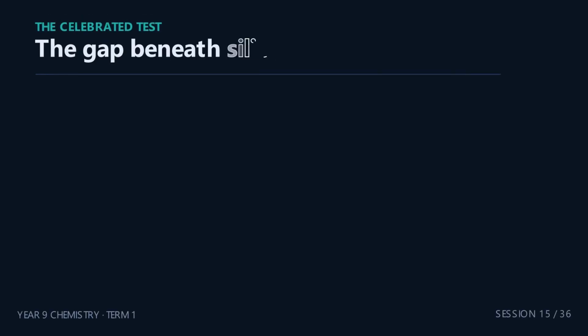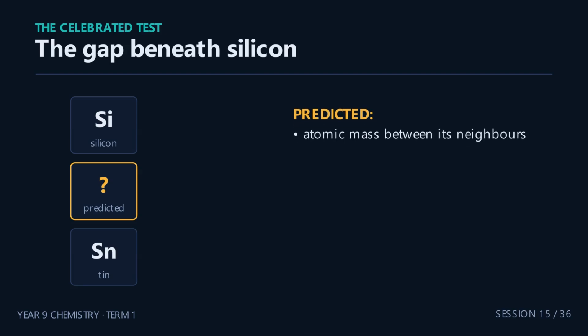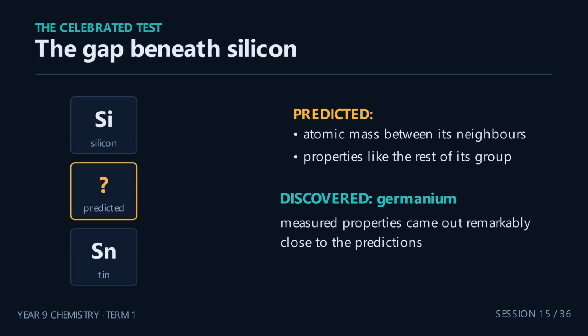The most celebrated prediction. Beneath silicon, there was a gap. Mendeleev predicted a new element with an atomic mass between its neighbors and properties similar to the rest of its group. Years later, germanium was discovered, and its measured properties came out remarkably close to his predictions. That success was powerful evidence that the organization of the table was right.